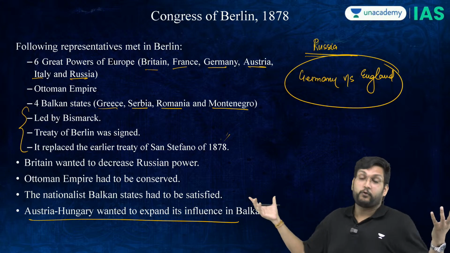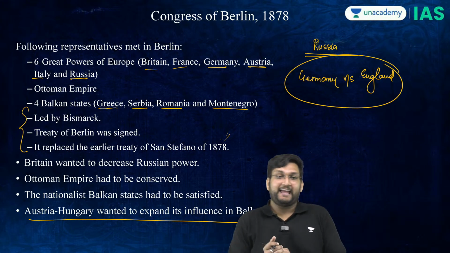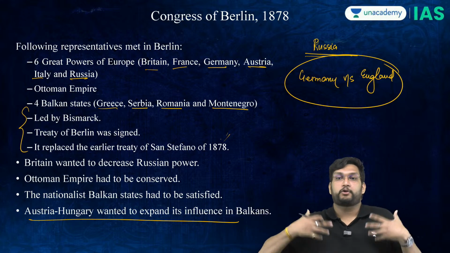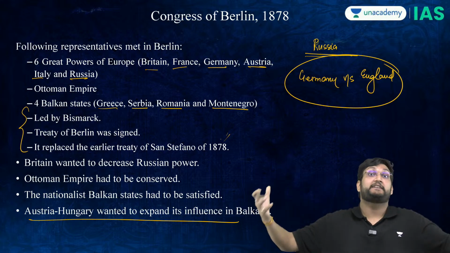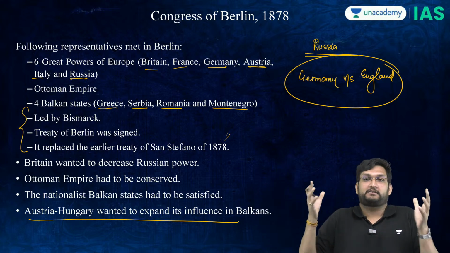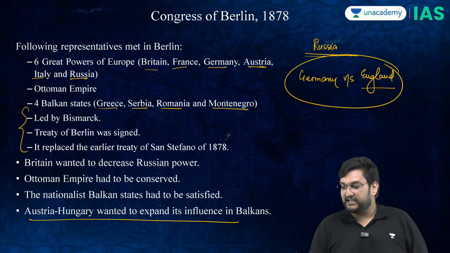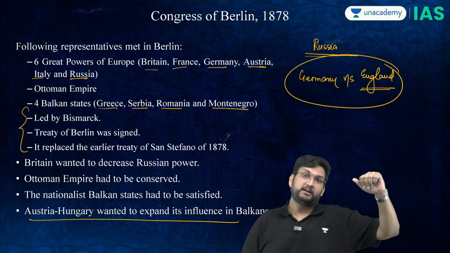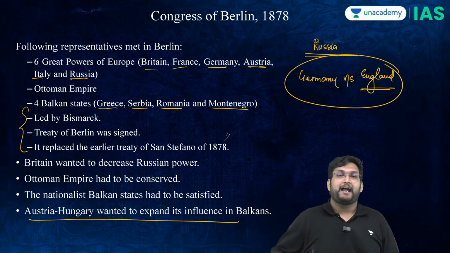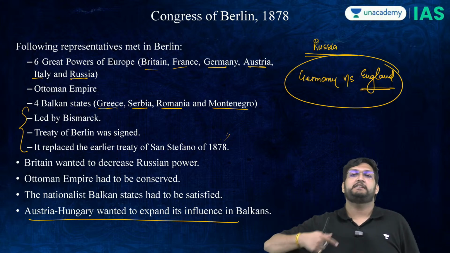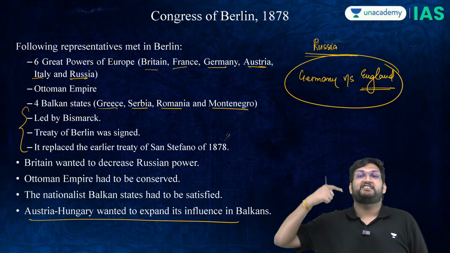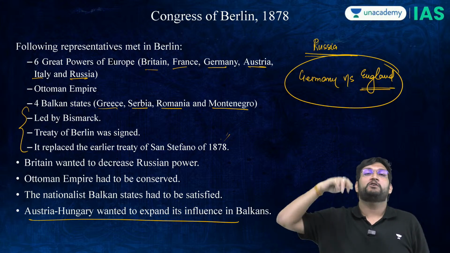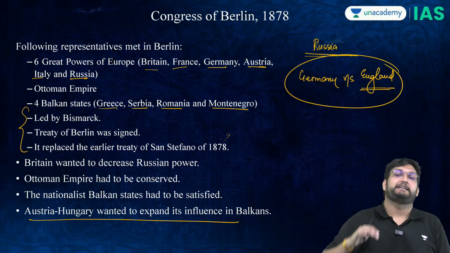See, the English are the foremost industrial power. They have control over India. They are now becoming more and more pronounced. The crown rule has been inaugurated in India itself. The empire on which the sun never set, the English were the most powerful at this point of time. But the Germans had now risen. The Congress had happened at Berlin, and Bismarck was now industrializing Germany very quickly. And Germany's output within 10 years was more than the British by 1880.